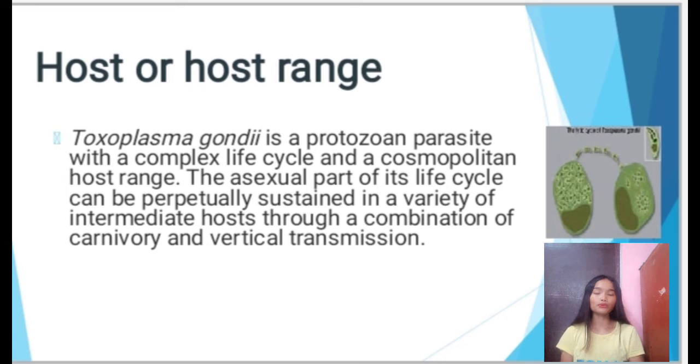Let's proceed to the host range of Toxoplasma gondii. Toxoplasma gondii is a protozoan parasite with a complex life cycle and a cosmopolitan host range. It has a sexual part of its life cycle. It can be perpetually sustained in a variety of intermediate hosts through a combination of carnivory and vertical transmission.